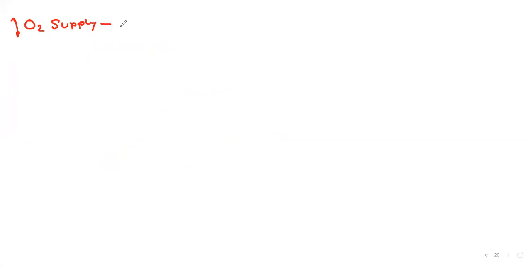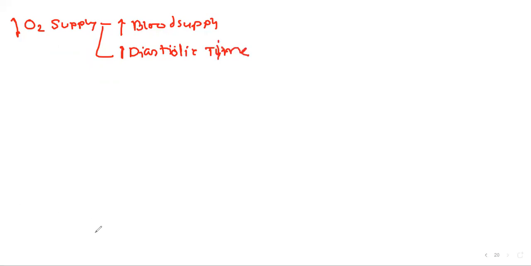we can increase blood supply to the heart, and we can increase diastolic time. And the second step is we can reduce our oxygen demand.